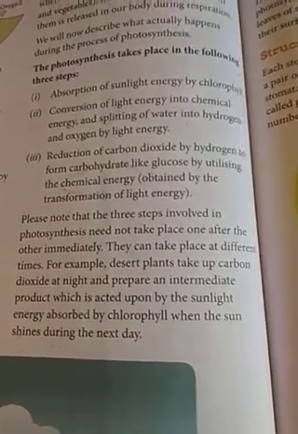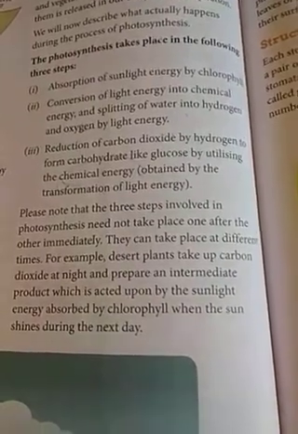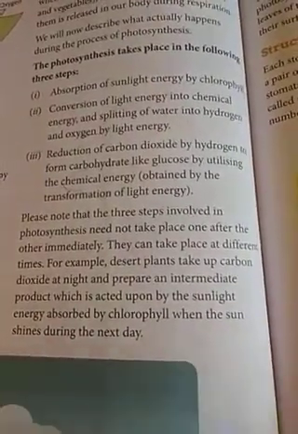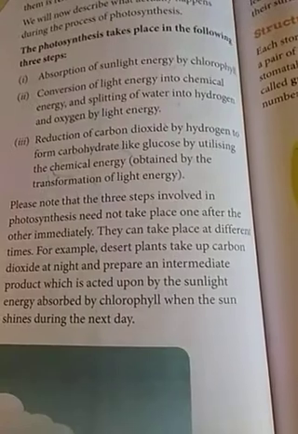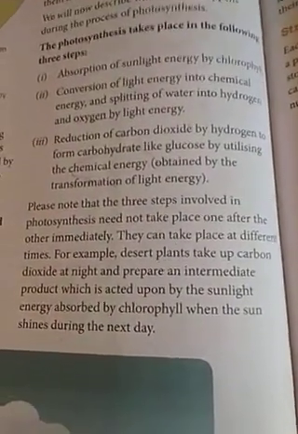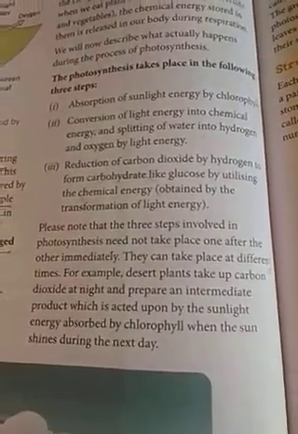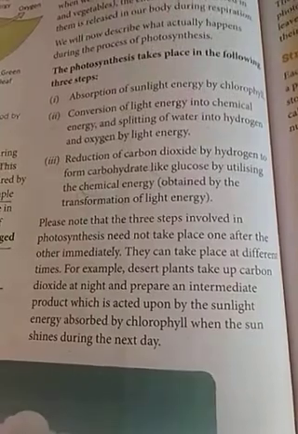Now the process of photosynthesis happens in three steps. First, absorption of sunlight. Second, the conversion of light energy into chemical energy. And the third one is the reduction of carbon dioxide by hydrogen. In all the plants, photosynthesis will happen in these three steps, and these three steps occur back to back, one after another.